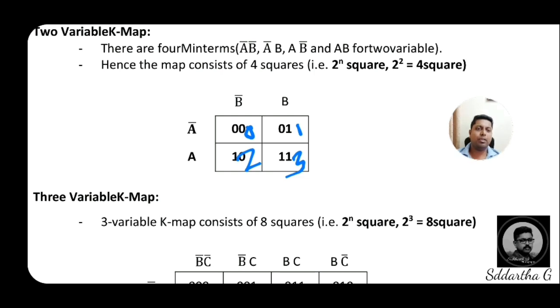Same, if we are moving to the 3 variable K-map, what's its maximum combination? How many boxes will we get to write the 3 variable K-map? Again you come to the formula, 2 to the power of 3. 2 to the power of 3 means, of course, 2 into 2 into 2, that is 8. 8 squares you will get. See how it will be represented?